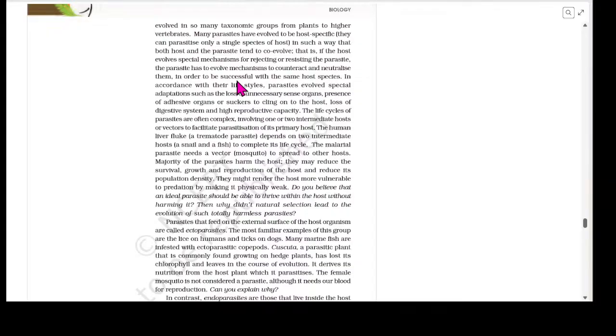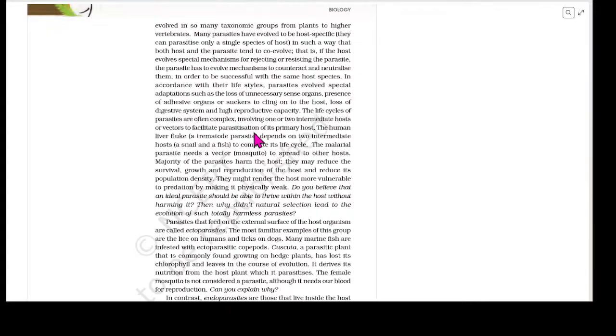In order to be successful with the same host species, in accordance with their lifestyles, parasites evolve special adaptations such as the loss of unnecessary sense organs, presence of adhesive organs or suckers to cling onto the host, loss of digestive system and high reproductive capacity. The lifestyles of parasites are often complex, involving one or more intermediate hosts or vectors to facilitate parasitization of its primary host.